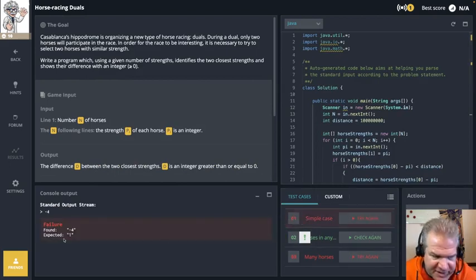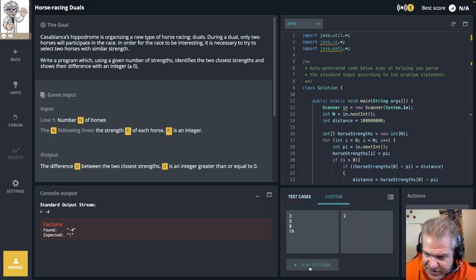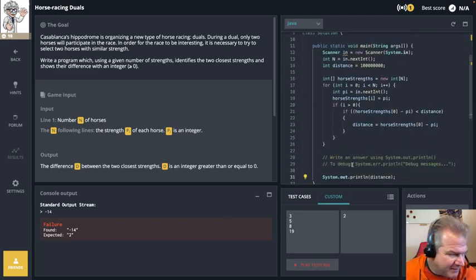So this is interesting. I'm getting a failure now. Let's take a look at this custom test. So -14 is what I'm getting when I expected the value 2, right? 2 because the distance between the first two horses is 2, but I have a value of -14. So I'm doing better than hard code, but I'm not passing this custom test yet. So let's take a look in the next video at what's going wrong. See if we can figure out what we want to do to fix it.